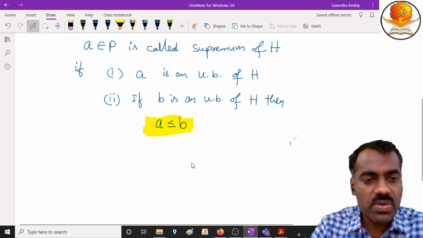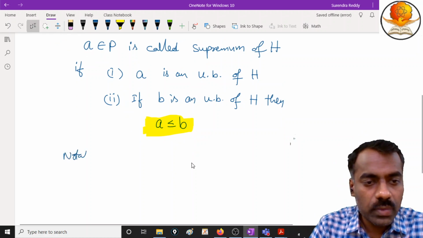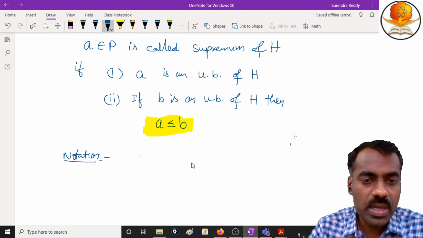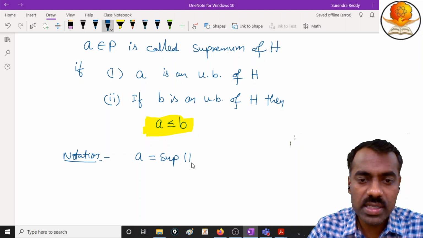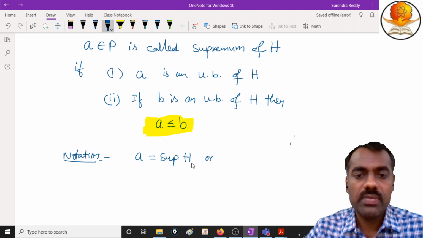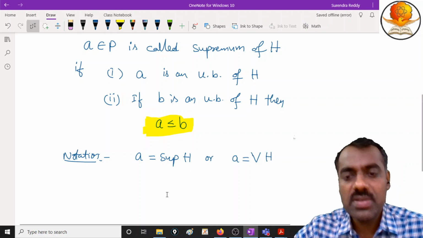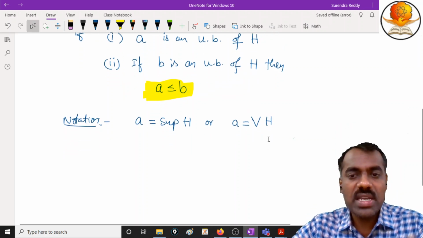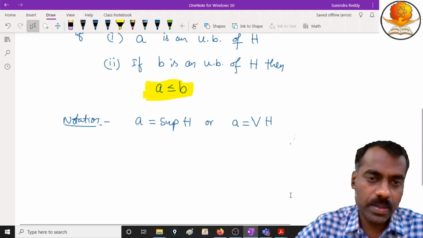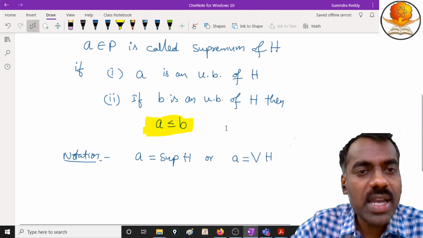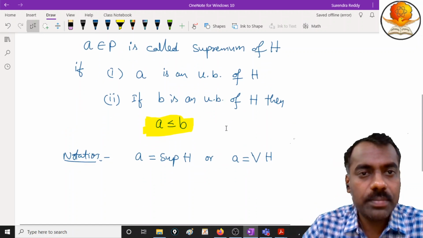We give a notation: A equals the supremum of H, or we also denote A equal to this symbol, which we will define later. At present you can think of it as just like a union, but it is the V symbol. This is the notation for the least upper bound or supremum. Is that clear?